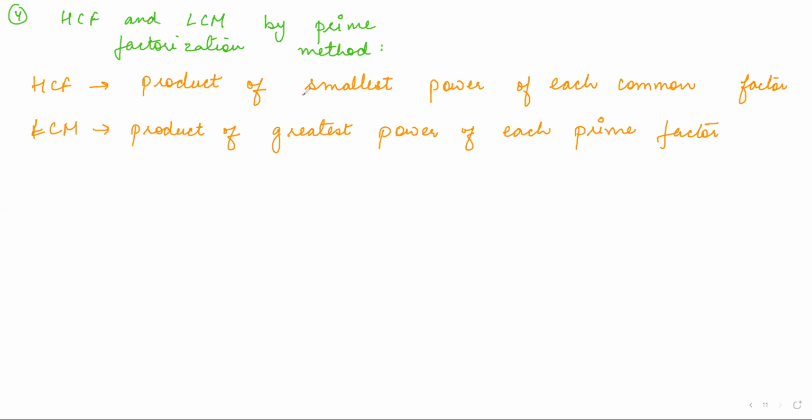HCF is the product of the smallest power of each common factor, so you have to take only the common factors. LCM is the greatest power of each prime number. Whether it is common or not common, you have to include each prime number. So this 'each' is important. Here you only take the common ones.